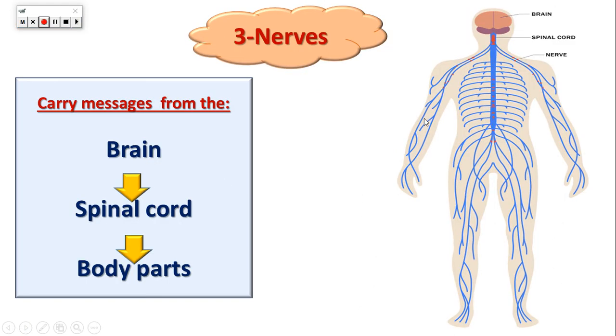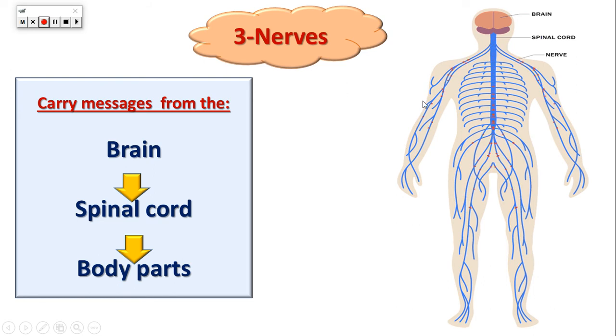Let's go to the nerves. As you can see, the nerves exist in every part of our body. Okay? The nerves connect the brain and the spinal cord to every part of your body. What happens? The nerves take the information from the surrounding environment and give it to the spinal cord, and the spinal cord gives it to the brain. Then the brain sends the response through the spinal cord, and the spinal cord gives it to the nerves. The nerves give it to the body part.